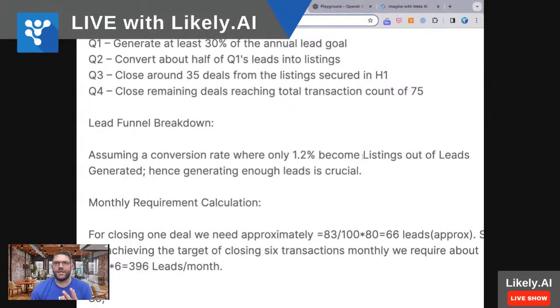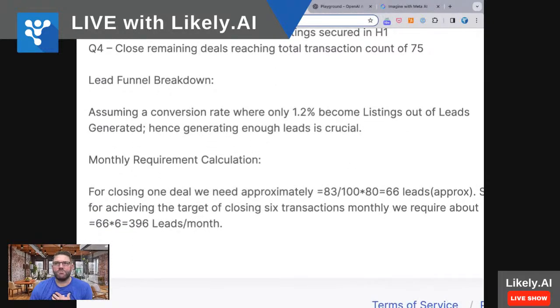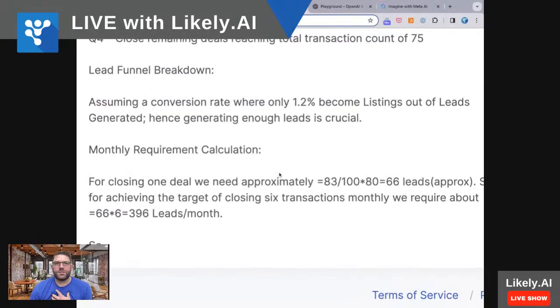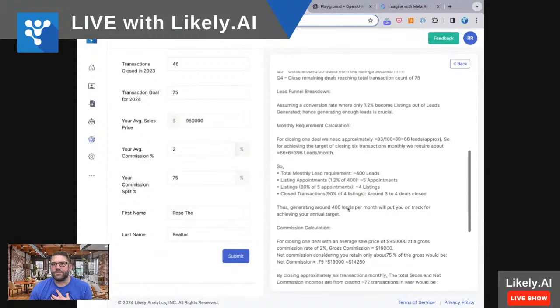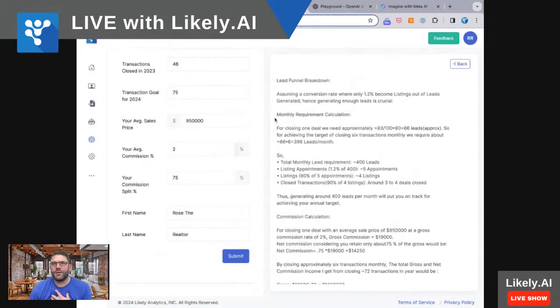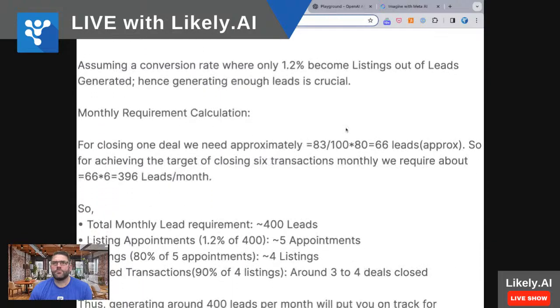Okay, assuming a 1.2% conversion, we need to generate a good amount of leads. So let's see what it recommends for this breakdown. I'm going to let it read this one to you as well. Monthly requirement calculation. For closing one deal, we need approximately 83/1.2 equals 66 leads.